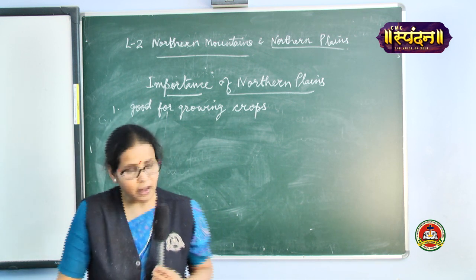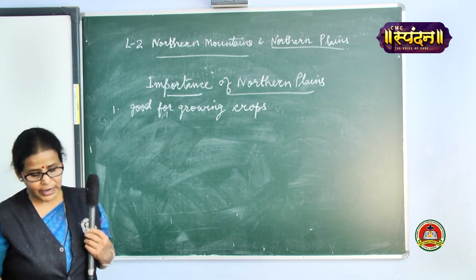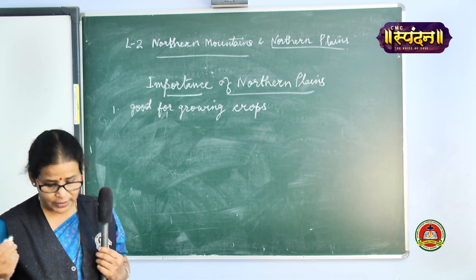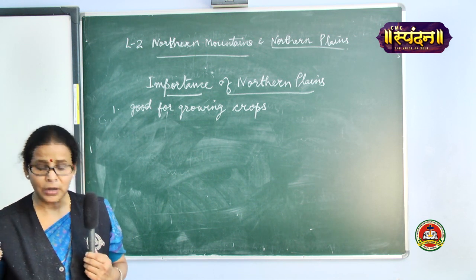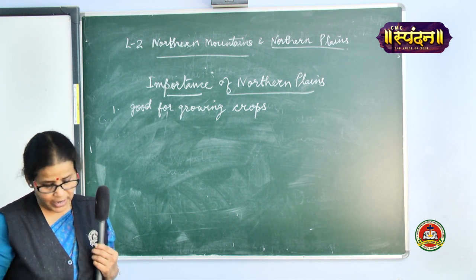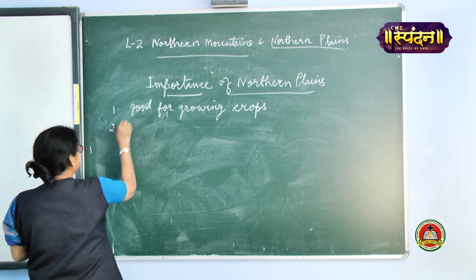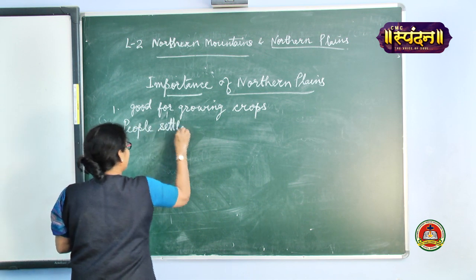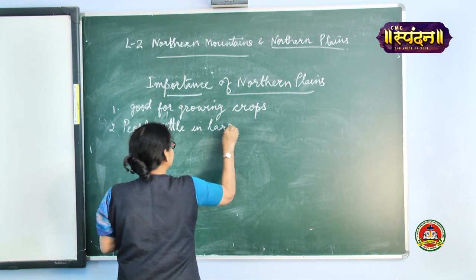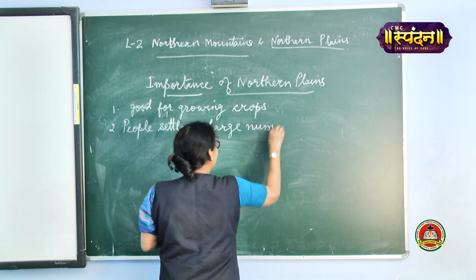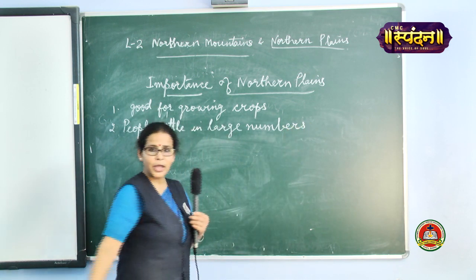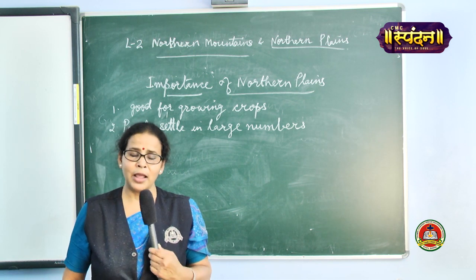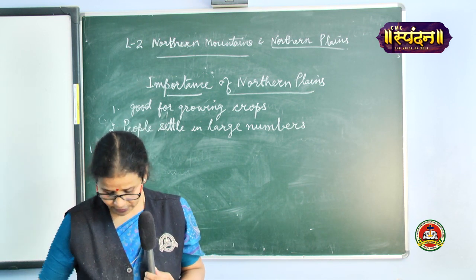Second, it is very populated. Why? Because the climate is good for people to live. It is not as cold as it is in the northern mountains. So many people have settled. People settle in large numbers here. And the reason is, what do people require to live? They need water and food and shelter. So plenty of water is available and plenty of food is also available.